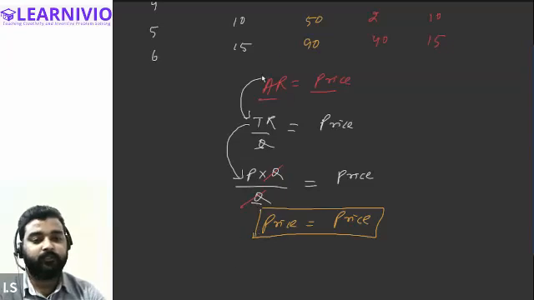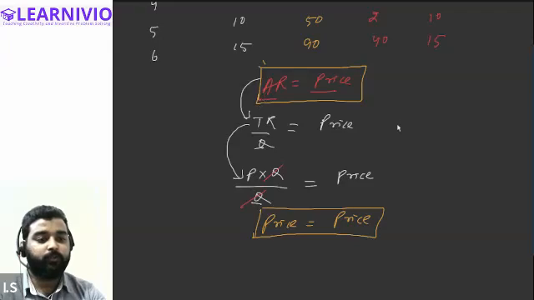Getting my point? That is what I was telling you. Average revenue is equal to price. How is it equal to price? This is how we can prove it.